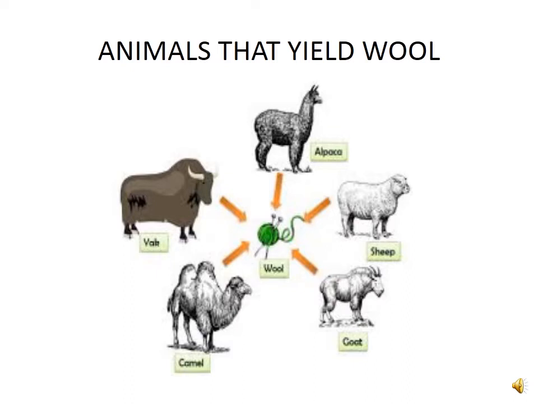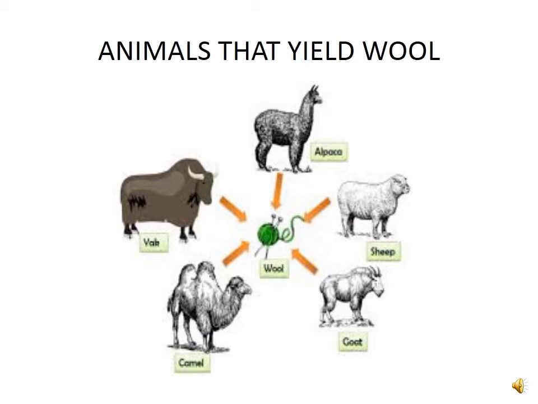Look at the screen, some animals that yield wool. Wool comes from sheep, goat, yak, camel, etc. So all these details are given on the screen. You can see that sheep and Angora goat. Angora goat is seen generally in Jammu and Kashmir. Then fur of body of camel also provides wool. Llama and alpaca found in South America also yield wool.